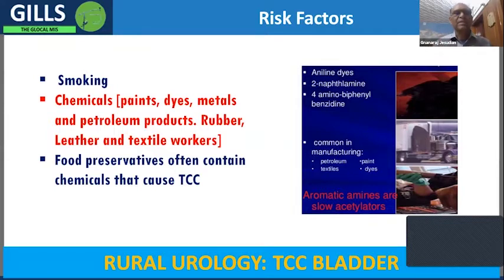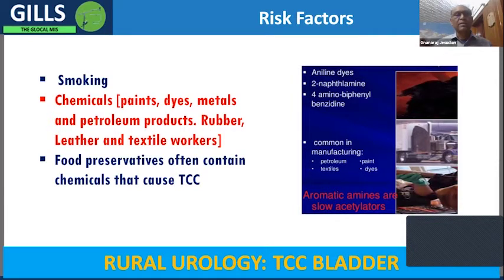And also it is one of the problems associated with some of the industries, chemical industries like paints, dyes, petroleum products, rubber, leather, textiles. So all these also can contribute to these cancers. And sometimes food preservatives that we use also have chemicals which can contribute to the cancer.